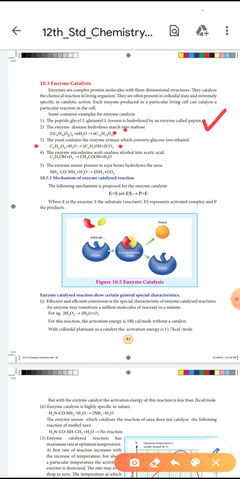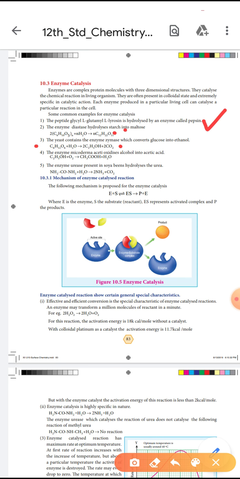Then the fourth example: the enzyme Mycoderma aceti oxidizes alcohol into acetic acid. Ethanol, C2H5OH, is oxidized by O2 to form acetic acid.